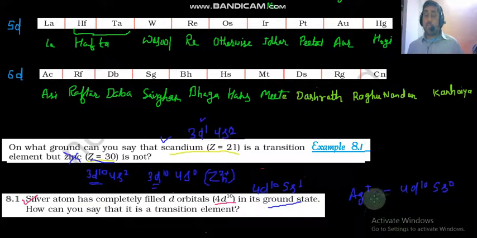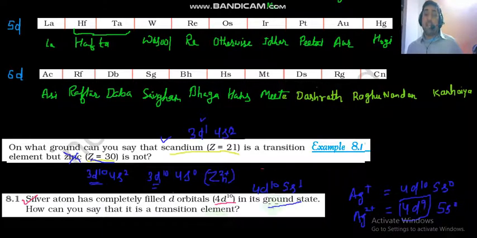So in one of the oxidized states it is again completely filled, but in another oxidized state, that is the Ag2+ state, you see it contains 4d9 and 5s0. Here it fulfills the requirement of a transition element, just like copper. That's why it is considered a transition element.